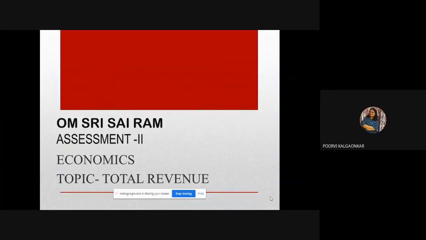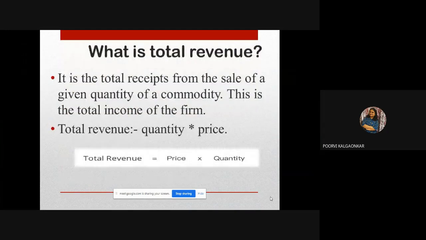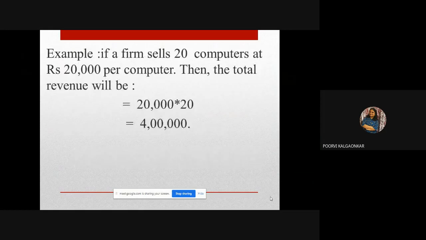Om Shri Sai Ram. My topic is total revenue. So let us see what is total revenue. It is the total received from the sale of a given quantity of a commodity. This is the total income of the firm. The formula used to calculate total revenue is quantity multiplied by price. Example, if a firm sells 20 computers at rupees 20,000 per computer, then the total revenue will be 20,000 multiplied by 20, that is 4 lakh.